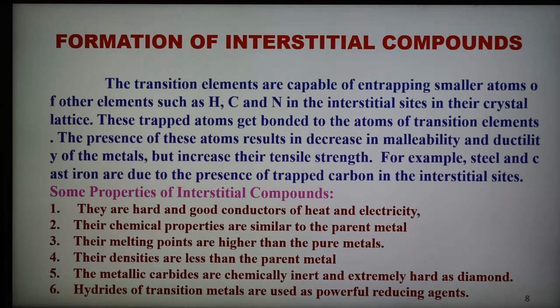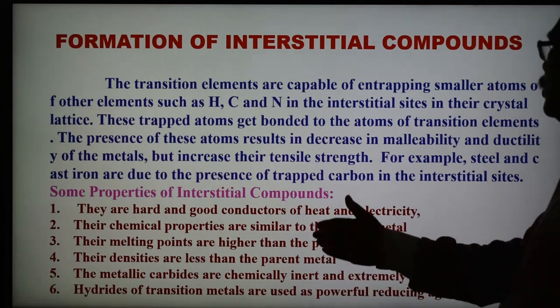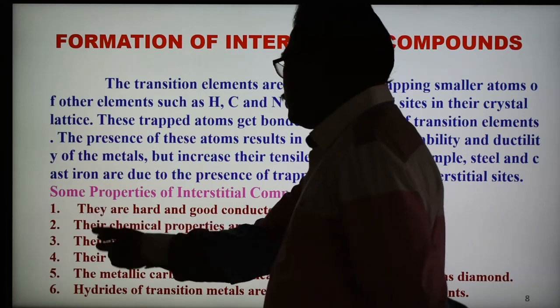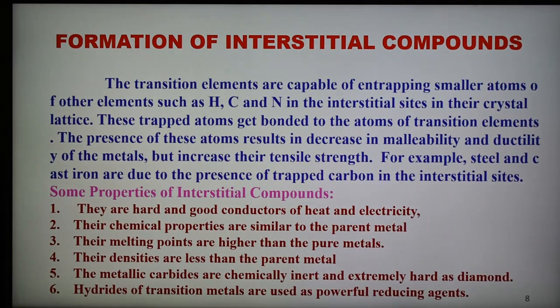Here are some examples and properties of the formation of interstitial compounds. After carbon, nitrogen and hydrogen occupy the spaces in the lattice, they show some changes in the physical properties. Important properties of the interstitial compounds are shown here. They are hard and good conductors of heat and electricity. Their chemical properties are similar to the parent metal.